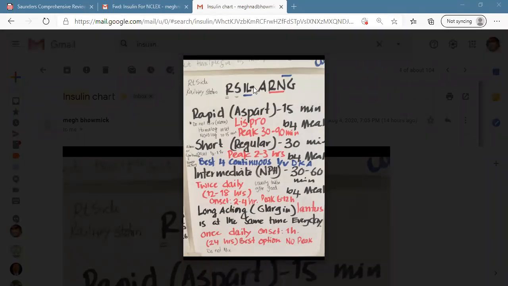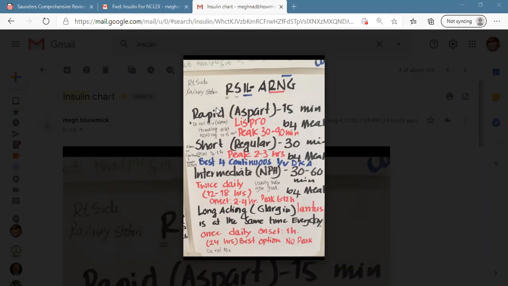So railway station in Illinois, the types of insulin, and A, R, N, glargine who is waiting for you, is the example of insulin.